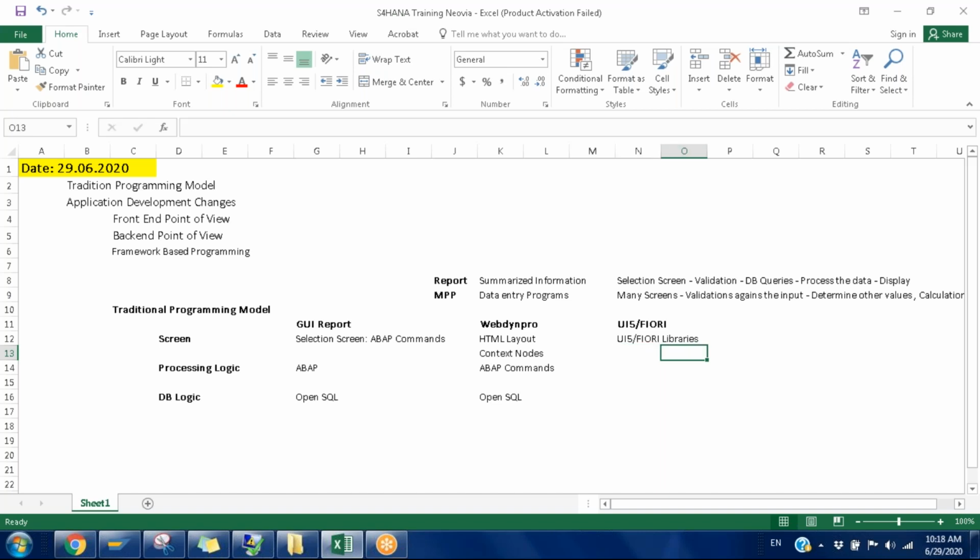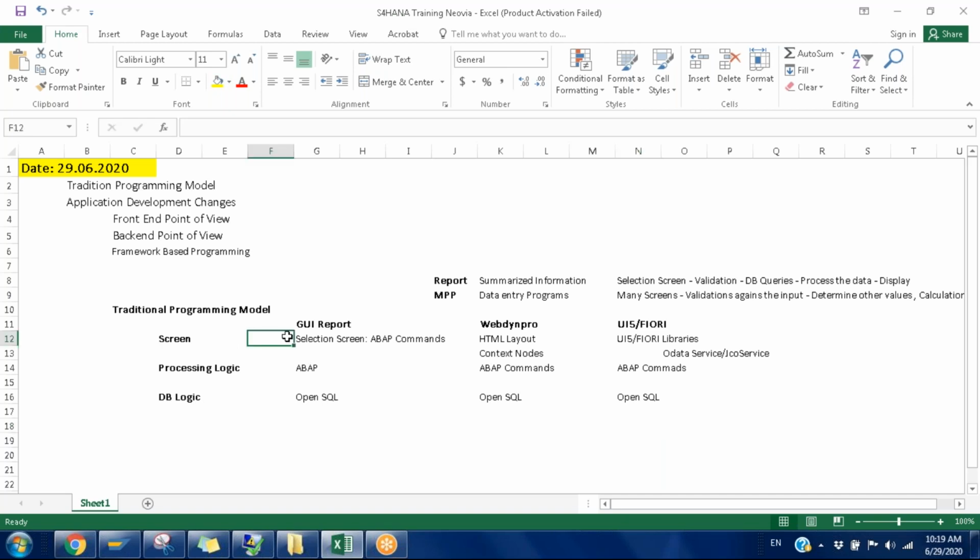So for that one, what we need to do, we need to create an additional object that is called an OData service, or maybe a JSON service, or something else. These are two examples only, but we have so many things. The libraries can access any data. So that means this one is actually dealing with the OData service. The OData service is the intermediate layer. It will move the data to and fro. And coming to the backend, same ABAP commands, like processing and everything, and interaction with the database, OpenSQL. So now we can see the evolution in the screen design.